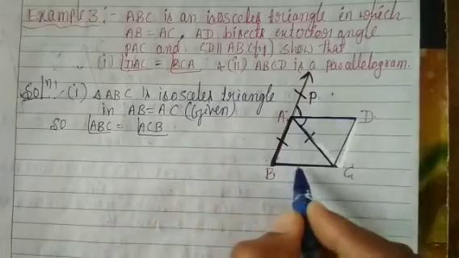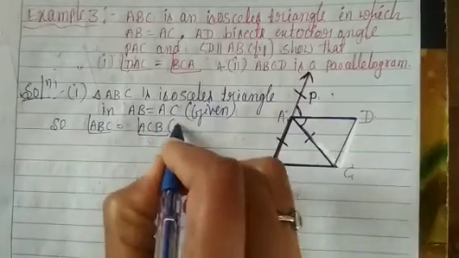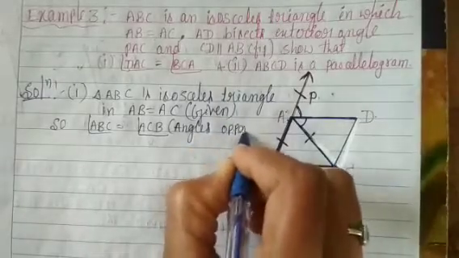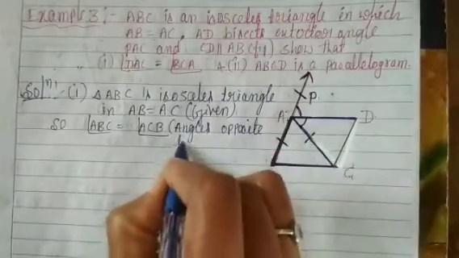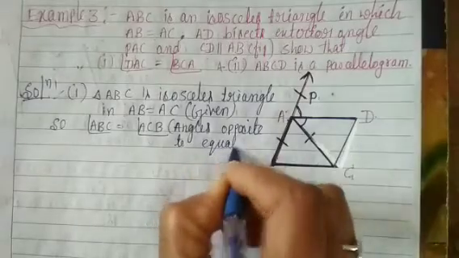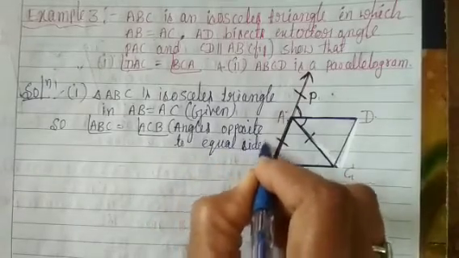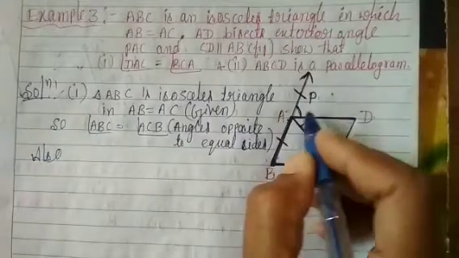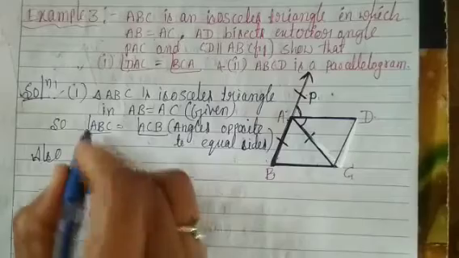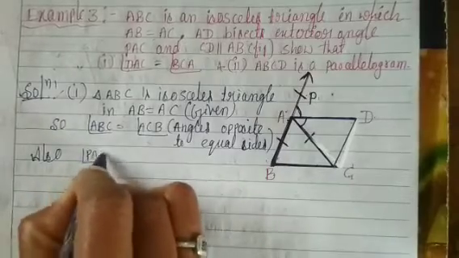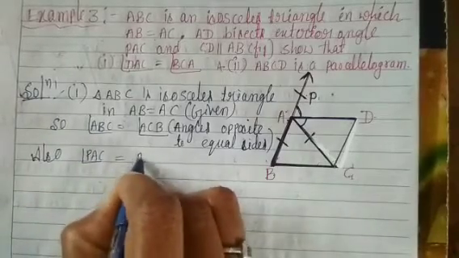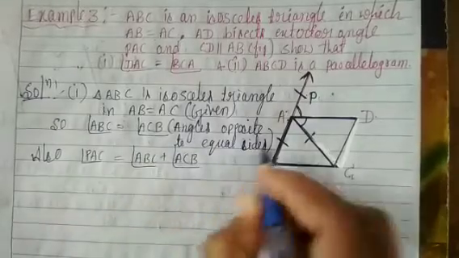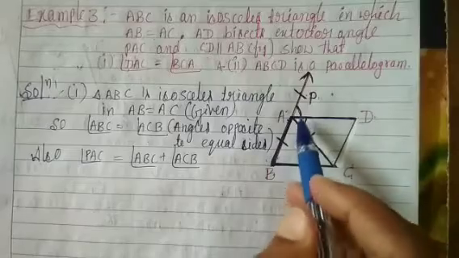Angles opposite to equal sides are equal. Also, angle PAC is equal to angle ABC plus angle ACB, meaning the exterior angle of a triangle.